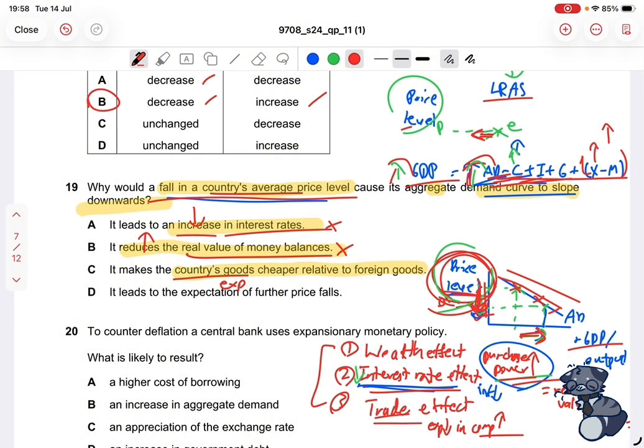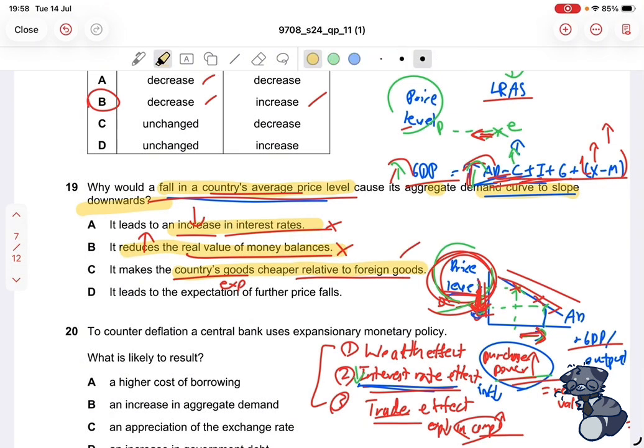So if the price level decreases, the price of your exports decreases, which makes them more internationally competitive. So yes, it becomes cheaper in comparison to other foreign goods that are being exported in the market, because the price of your exports, or your country's goods, have become cheaper. So this makes sense. Let's just keep that in mind and look at the last one.